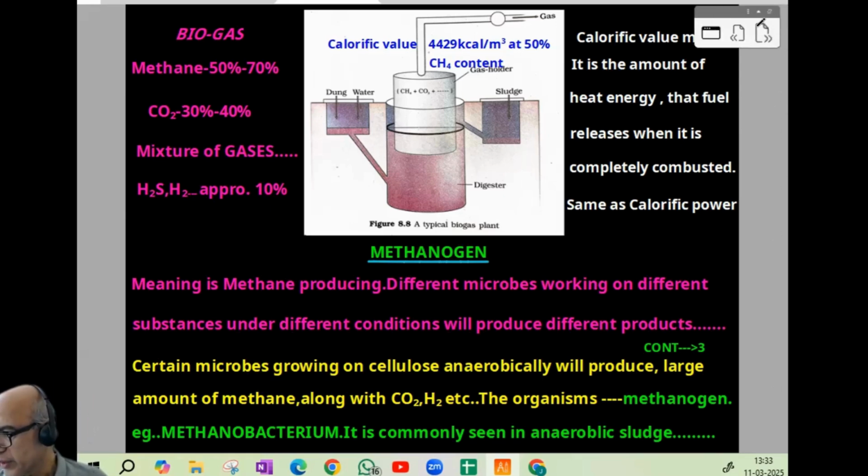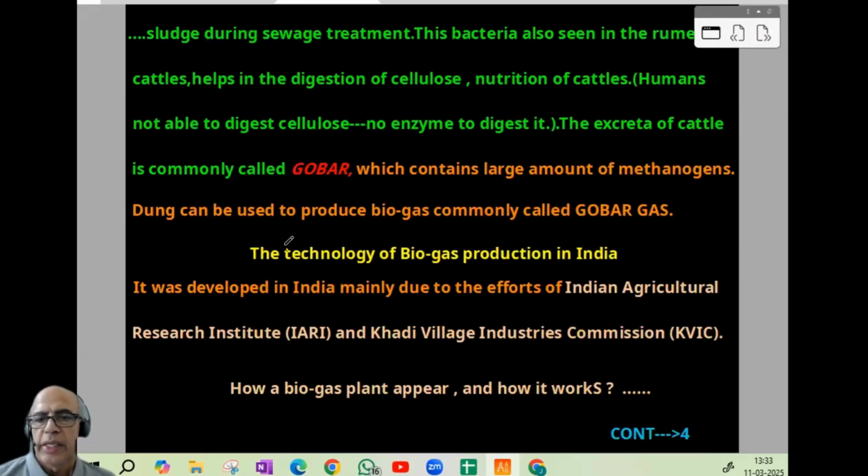Now we can proceed to the next page. See, this bacterium, Methanobacterium, is also seen in the rumen of cattle, where it helps in the digestion of cellulose, connected with the nutrition of cattle. But humans are not able to digest cellulose because there is no enzyme to digest it. The excreta of cattle, commonly called gobar, contains a large amount of methanogens. And dung can be used to produce biogas, commonly called gobar gas. So gobar and gobar gas.